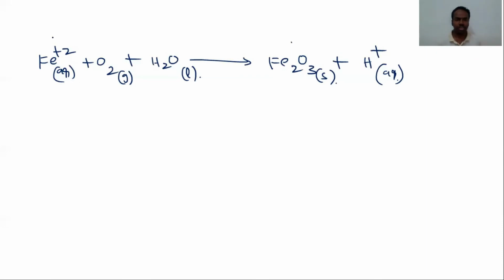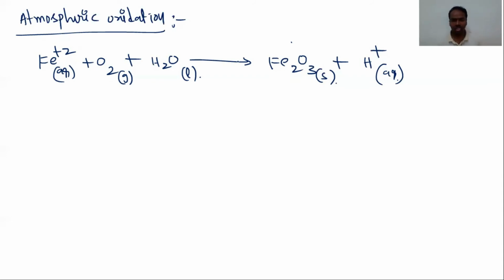Here the oxidation state of Fe is plus 2. This is ferric oxide, so here the oxidation state of iron is plus 3. Plus 2 to plus 3 means loss of electrons. That is oxidation. This oxidation is carried out by atmospheric oxygen gas. That is the reason this reaction is called atmospheric oxidation.